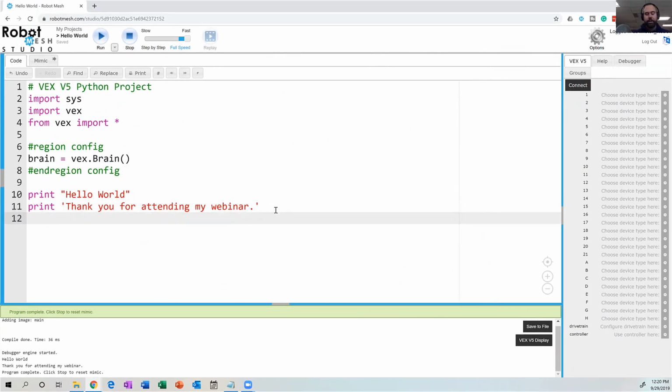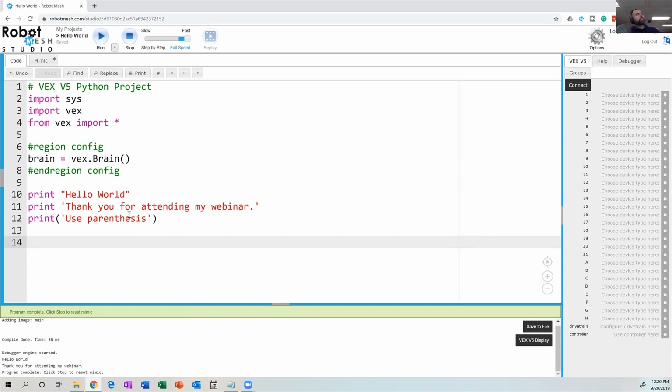Going further, I could use brackets. And if you have done any programming in Python 3, you will recognize that in order to use the print command, you have to use parentheses. Now, does it matter whether you write your text in parentheses, single quotes, double quotes? In our version of Python, which is running on Python 2, it doesn't matter. If you are new to Python, I would encourage you to build good habits and get into the habit of writing everything using these opening and closing parentheses. And that's because eventually Robot Mesh Studio will move to Python 3.